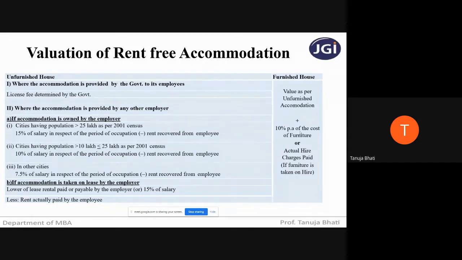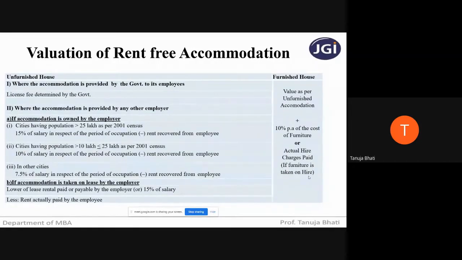Suppose the furniture is taken by the employer on hire, meaning on lease, and it does not belong to the employer but is taken on rental basis, then to the value as per unfurnished accommodation, you have to add actual hire charges paid. Only if the furniture is taken on hire. See, there can be two things: furniture belongs completely to the employer, or furniture is taken by the employer on rental basis.